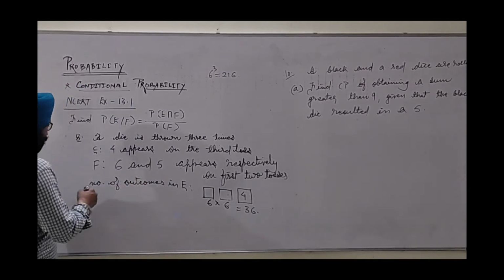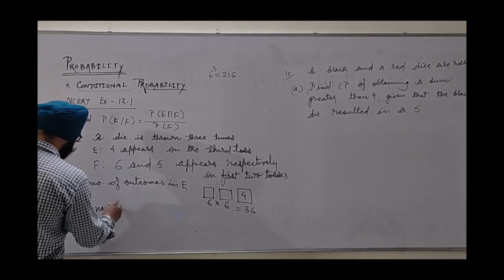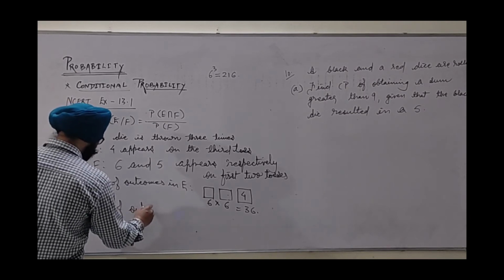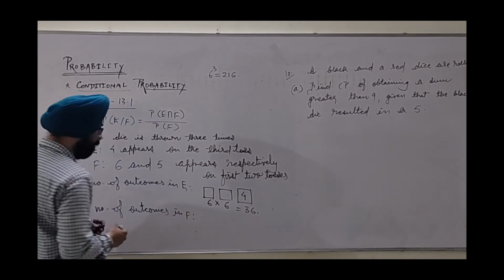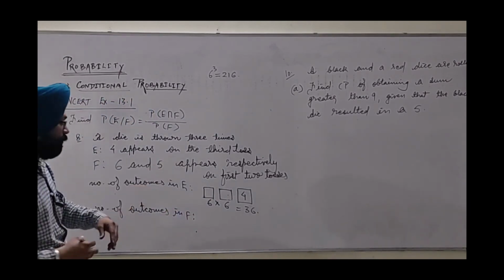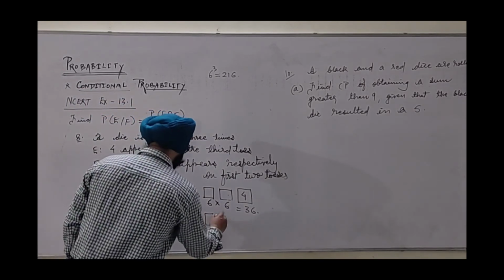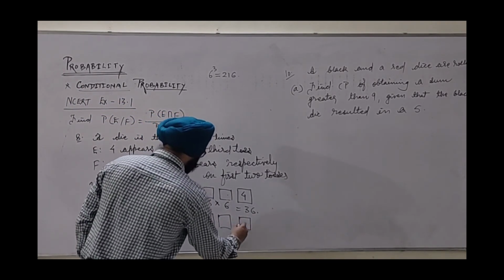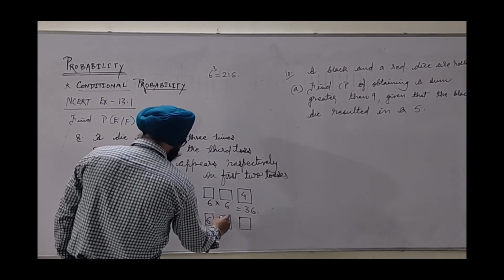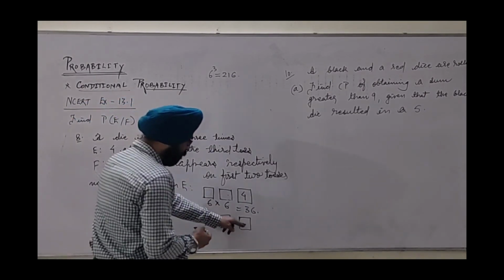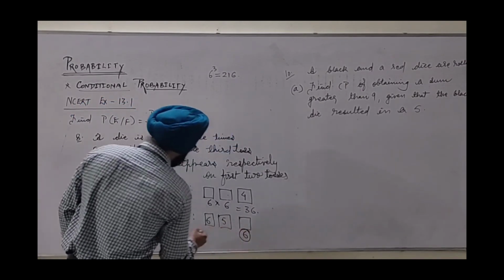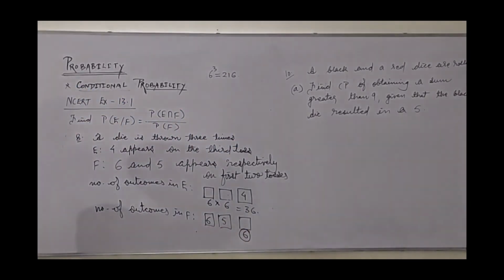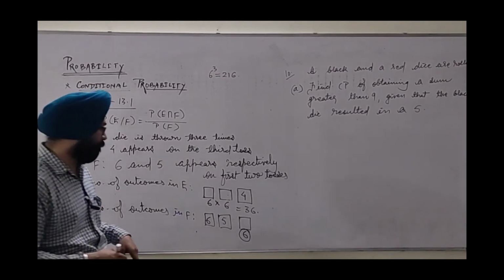Now we will see F, the number of outcomes in F. 6 and 5 appear respectively on the first 2. Means 6 is fixed here, 5 is also fixed here. So we have an option of only 6. So the total number of outcomes in F is 6. The question is E intersection F. How to understand? As I am repeatedly saying, shortlisting is not possible.